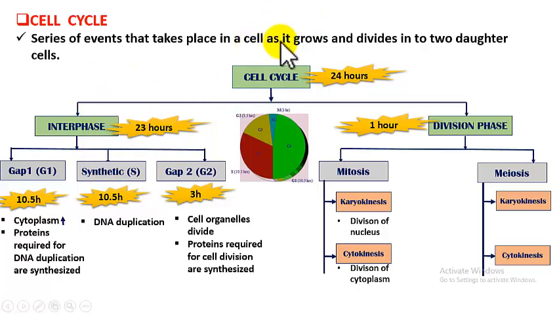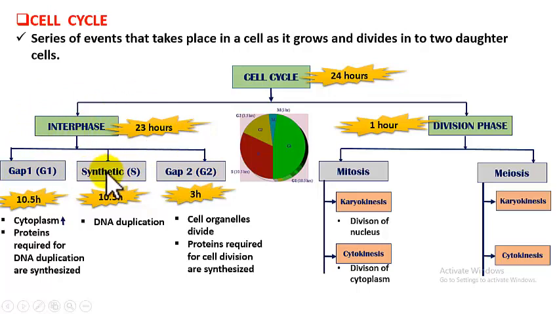It means that the cell grows. So cell growth happens in interphase, and that growth is a preparation for the division phase. That is why interphase is called the preparatory phase. Now in this preparatory phase, there are three sub-phases. They are G1, S and G2. G1 means gap 1, S means synthetic, G2 means gap 2 phase. So three phases are there in interphase.